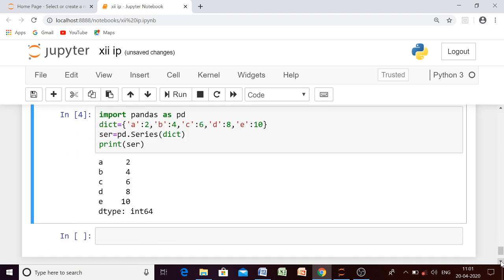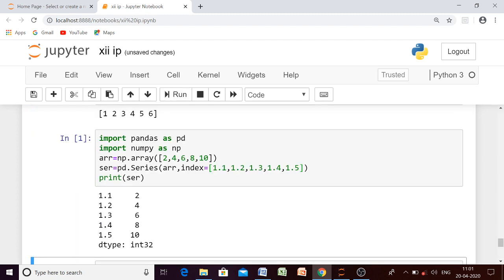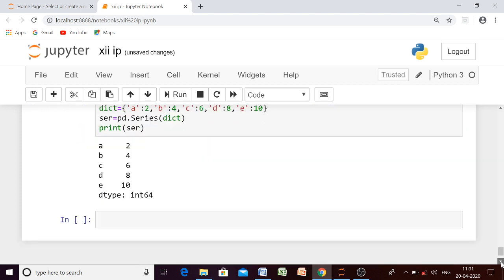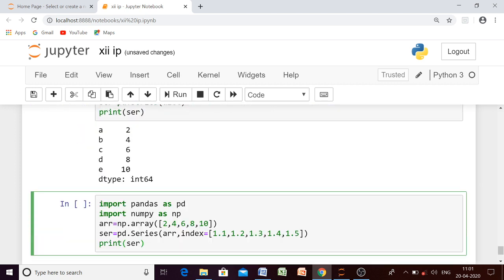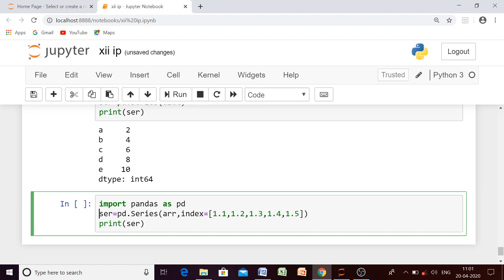Suppose I am using the same array. Let us skip that one because we have to create from a scalar value. Suppose I am giving here 5 and my index values are 1, 2, 3, 4, 5. What do you think, beta? What will be the output?